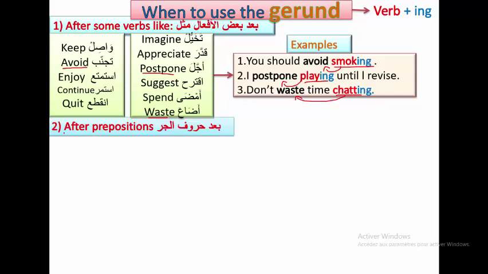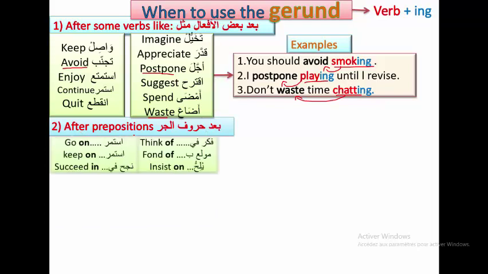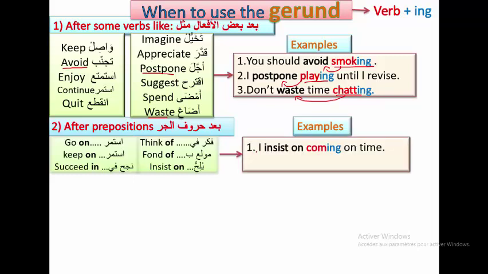The second rule is we use it after prepositions. Prepositions are like on, in, at, with, about, for, after, before. So after all of these we use the gerund. An example is this: I insist on coming on time. Because here we have the preposition on, this verb should be in the gerund. I'm fond of watching TV, because we have of, which is a preposition. This one should be in the gerund form.